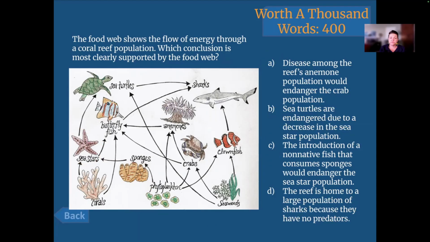Anybody mad at me for this one? No, I thought it was good. I just didn't understand at first that I was just looking for inference, the way you put it. Like I'm just looking to see if this could happen. From the question, I couldn't tell that. Yes, it didn't directly state inference. It just said it could be supported by the food web. So I think what I would have done is, since it says most clearly supported by the food web, I would have just said yes to everything where I could pull some evidence from the food web, and then at the end decided which one was the strongest one, if that kind of makes sense.